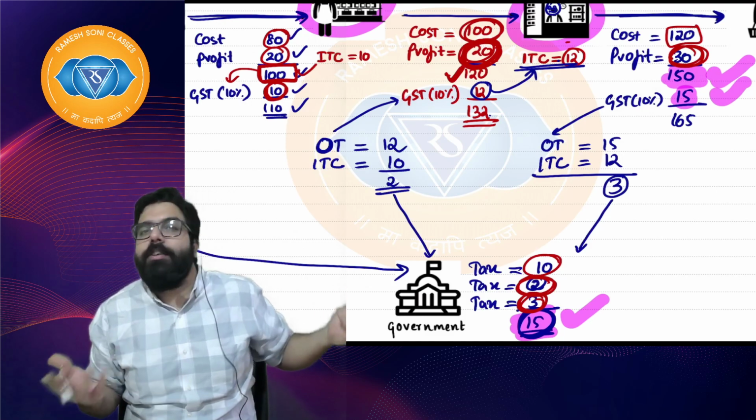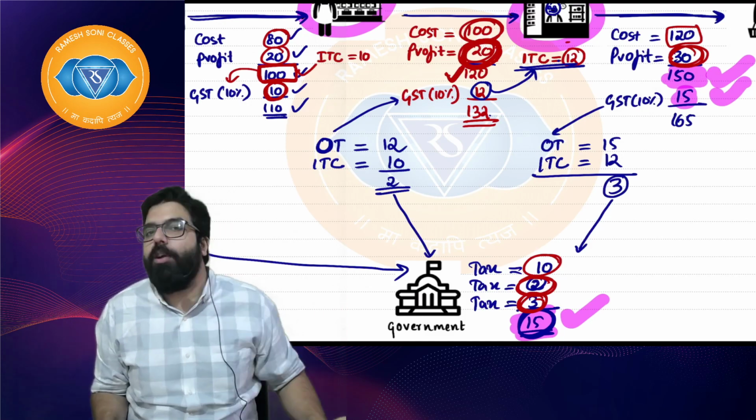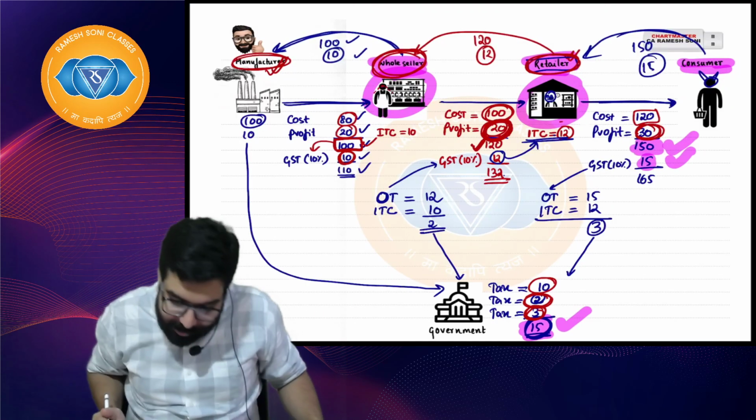He will sell at 100. There is no value addition. When there is no value addition, government will not get any money. I hope everyone is clear.